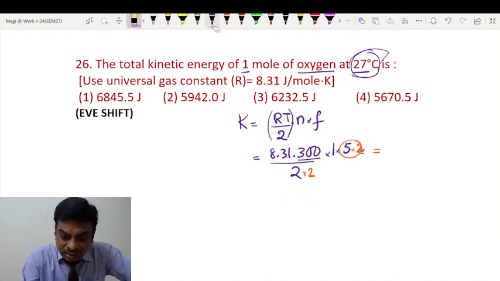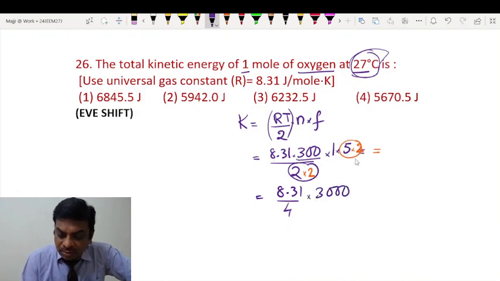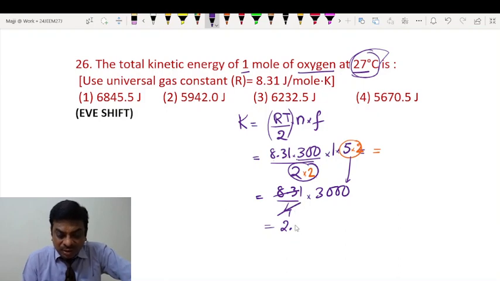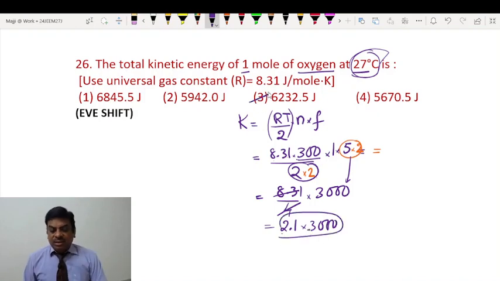Let us see what I am doing. 8.31, and this is 2 by 2 is 4, into 3000, because this is 10. So this will be 2 point something, not even 1, less than 1. So I take it as 1. Okay, students? So this will be 2, 3 is 6, slightly more than 6. So this is the answer. This is how you are supposed to calculate.